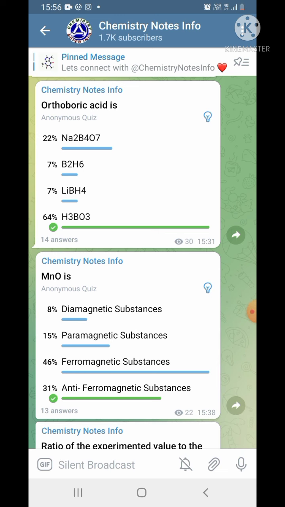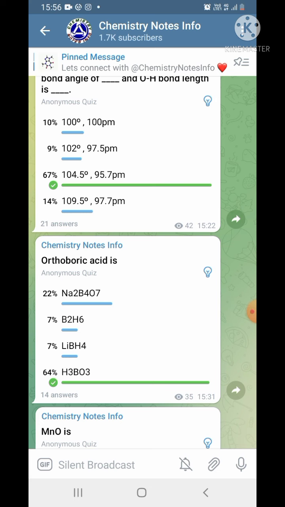Orthoboric acid is, here are the options: Na2B4O7, N2B2H6, LiBH4, H3BO3. The correct answer is H3BO3. You click on the bulb and get the explanation from this link.